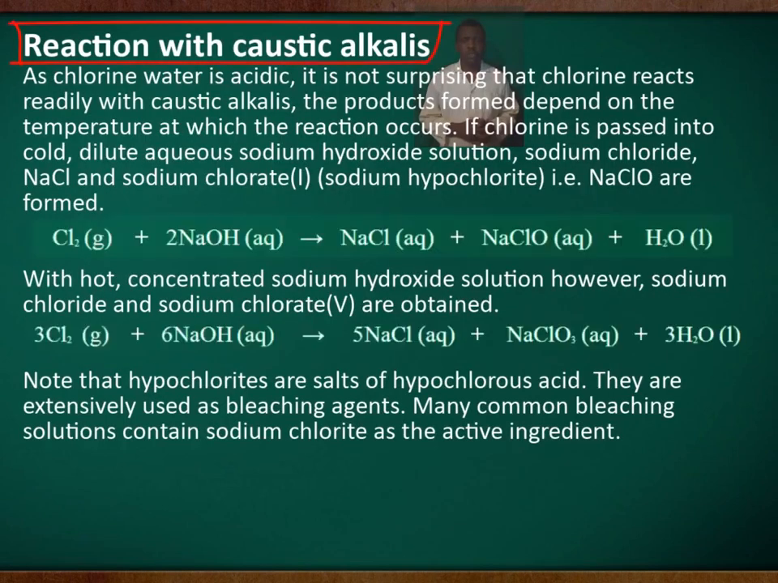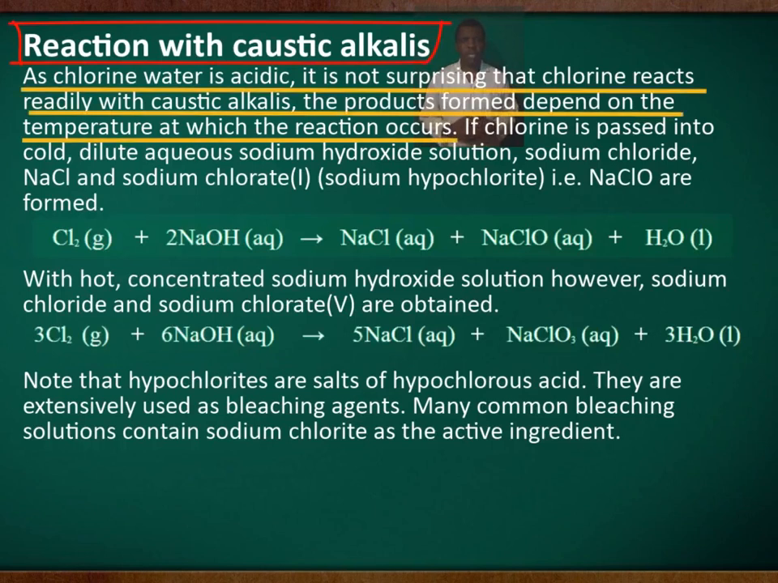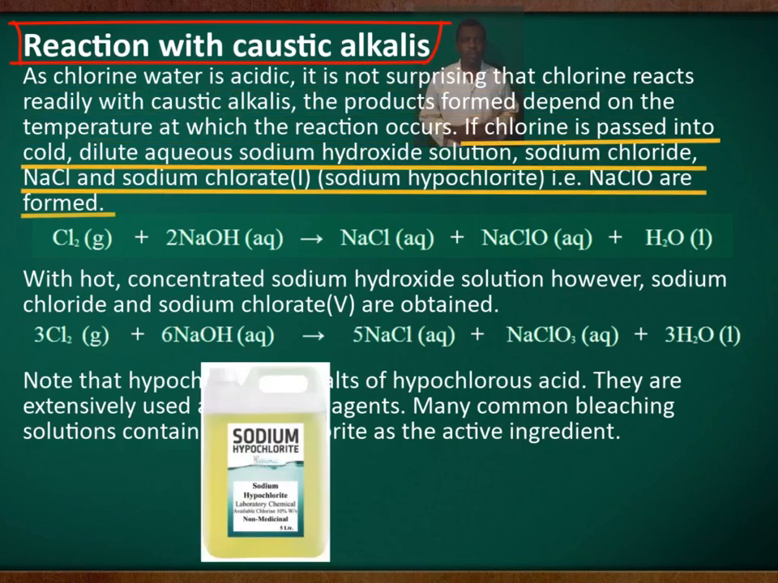Reaction with caustic soda. As chlorine water is acidic, it is not surprising that chlorine reacts readily with caustic alkalis. The products formed depend on the temperature at which the reaction occurs. If chlorine is passed into cold, dilute aqueous sodium hydroxide solution, sodium chloride and sodium chlorate(I), that is sodium hypochlorite, are formed.